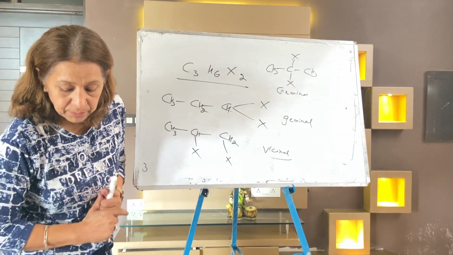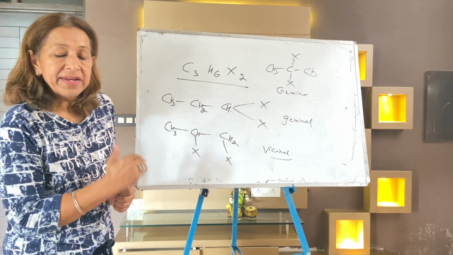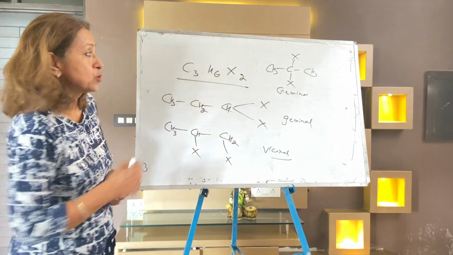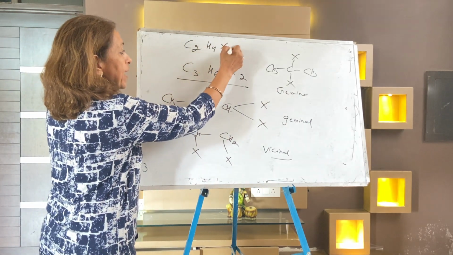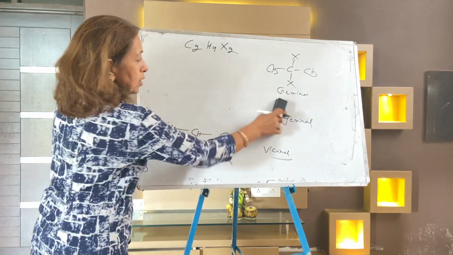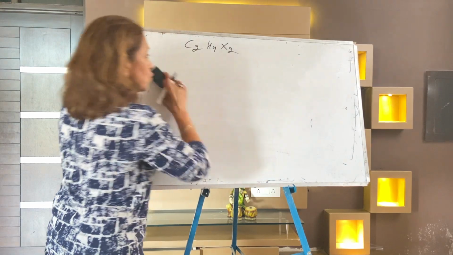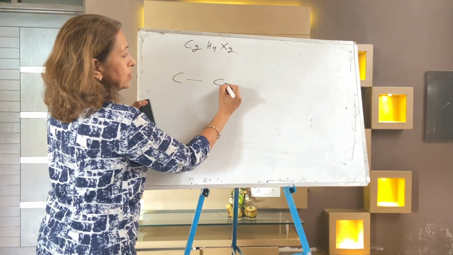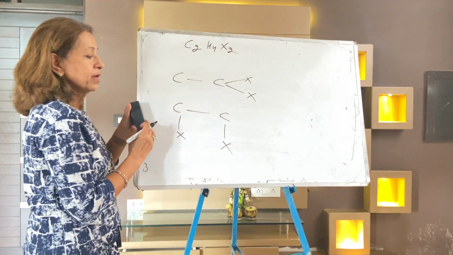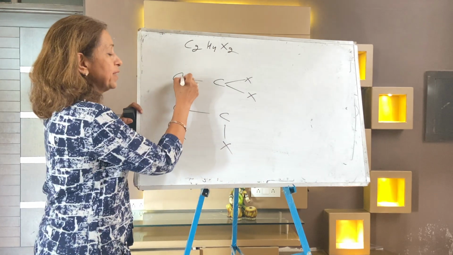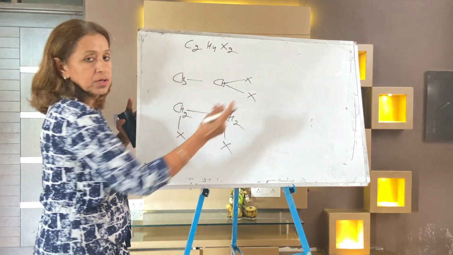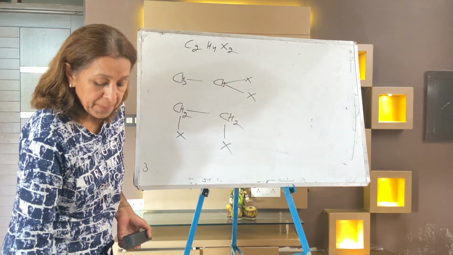Now write down one more question: how many geminal and vicinal compounds are possible with C2H4X2? This is a very important question. It's just two carbons, with the halogens attached either at one carbon or at different carbons. It's 1 geminal and 1 vicinal, only 2 are possible. Complete the valency: CH3, CH2 and CH2. So this is vicinal and geminal, as I discussed.